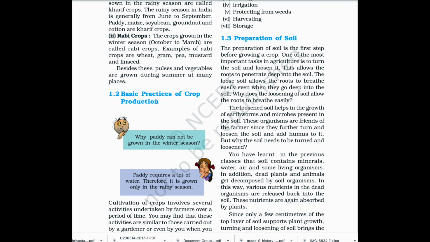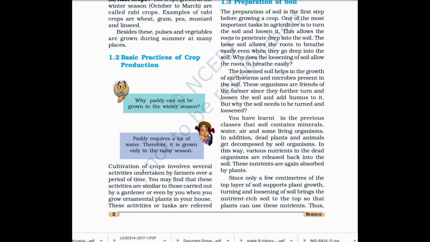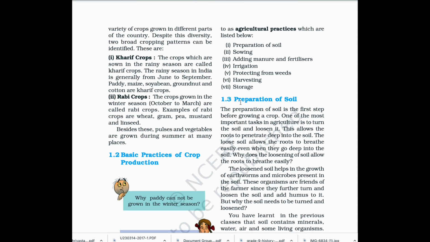1.2 Basic practices of crop production. Cultivation of crops involves several activities undertaken by farmers over a period of time. You may find that these activities are similar to those carried out by a gardener or even by you when you grow ornamental plants in your house. These activities or tasks are referred to as agricultural practices, which are listed below.